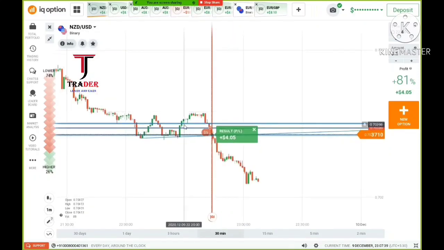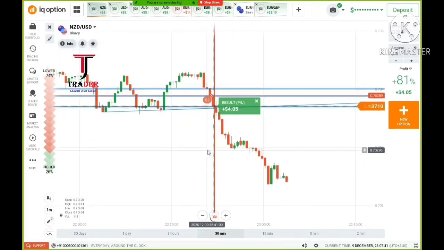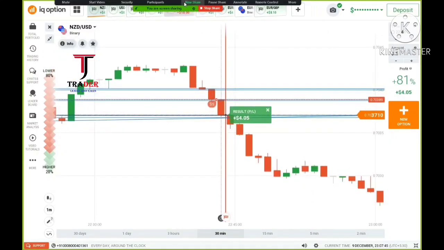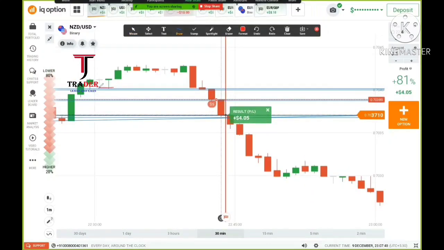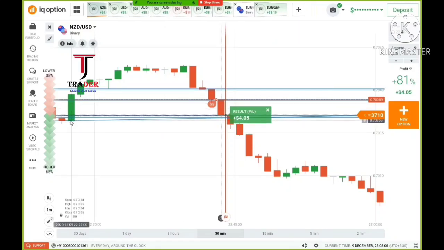This is the NZUSD pair. The trend is a downtrend, so always try to follow the trend as much as possible. When I see here, there is a level and it's a reversal sign. After a reversal sign, it should be buyers, but again it's sellers. So it shows that the market wants to go down, and on the right side we can see a bullish movement. So again, on the left side we can expect a momentum only, not a reversal.